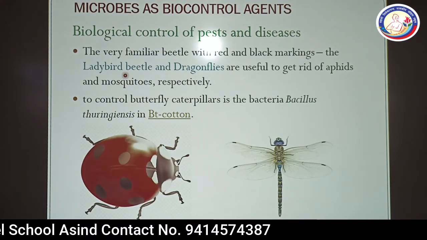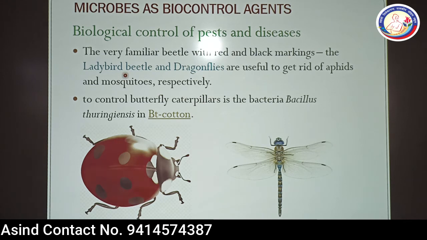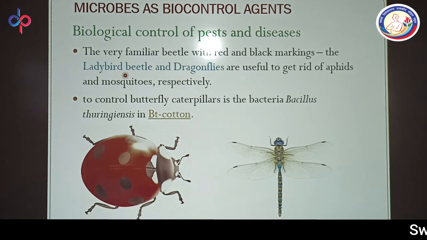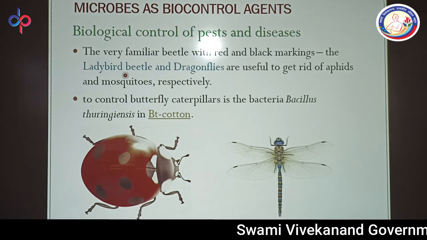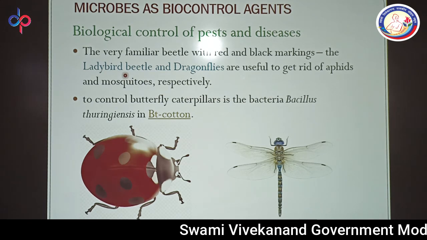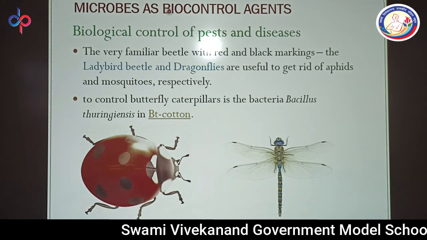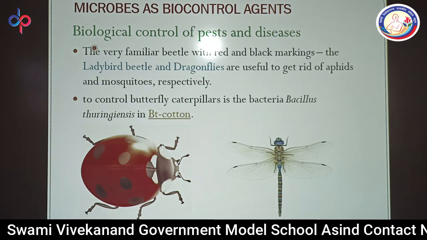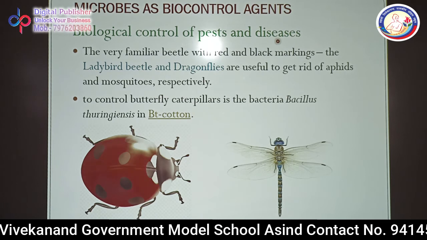Now, in this chapter, the next point is microbes as biocontrol agents. You can see there are different types of insects that harm our grains and other parts. So, microbes as a biocontrol agent, out of that, biological control of pests and diseases.